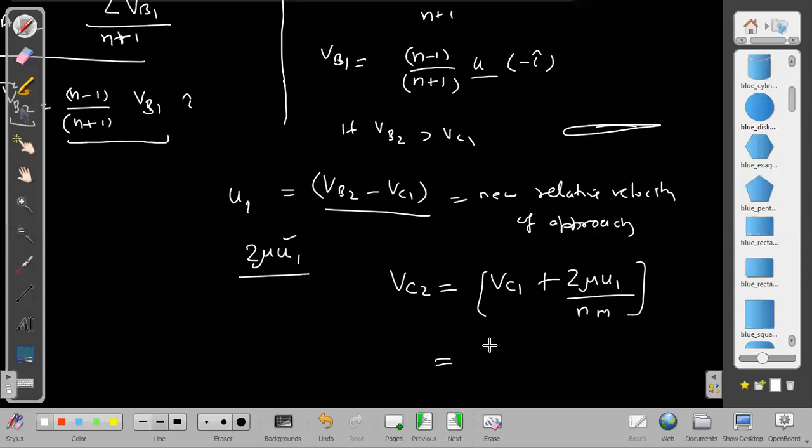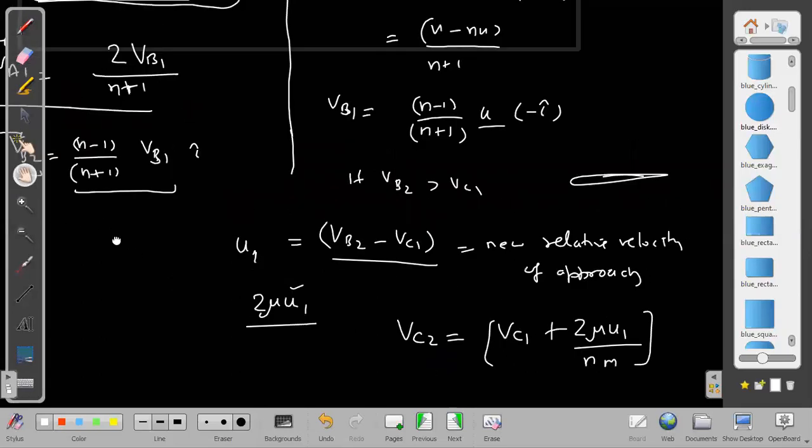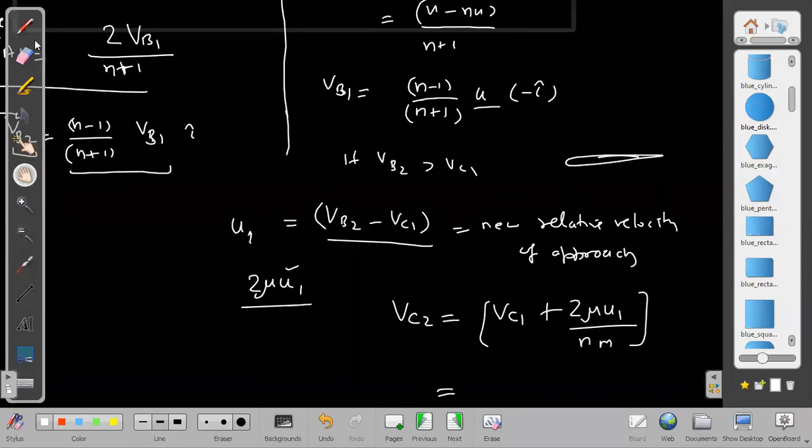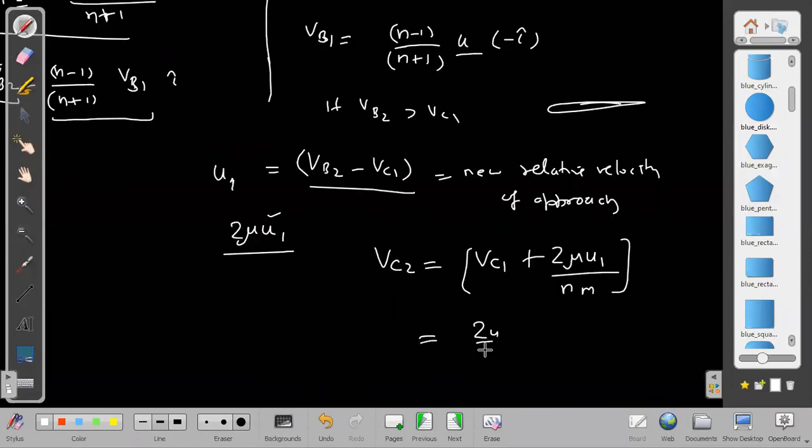We can write it as vc1, which was already known. What was vc1? Let us check. vc1 was 2u upon n plus 1. So it is 2u upon n plus 1 plus, what is this becoming? 1. I think I have to plus see nm. I have not found it first. I have to find it.